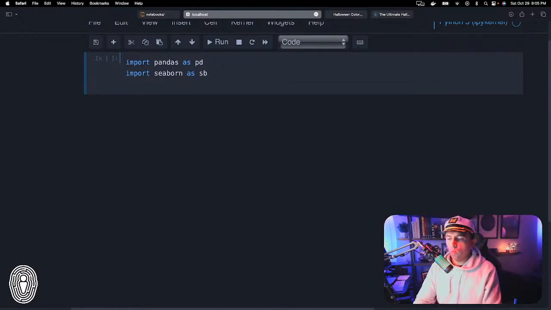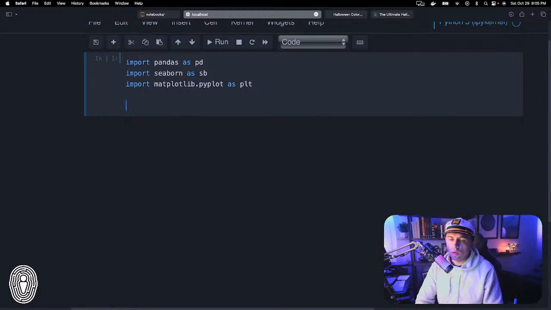The third library that we're going to be importing here is Matplotlib, so we're going to do matplotlib.pyplot as PLT. Now, in order to visualize the data visualizations within this Jupyter Notebook, we do have to enable what we call a Jupyter Magic command.